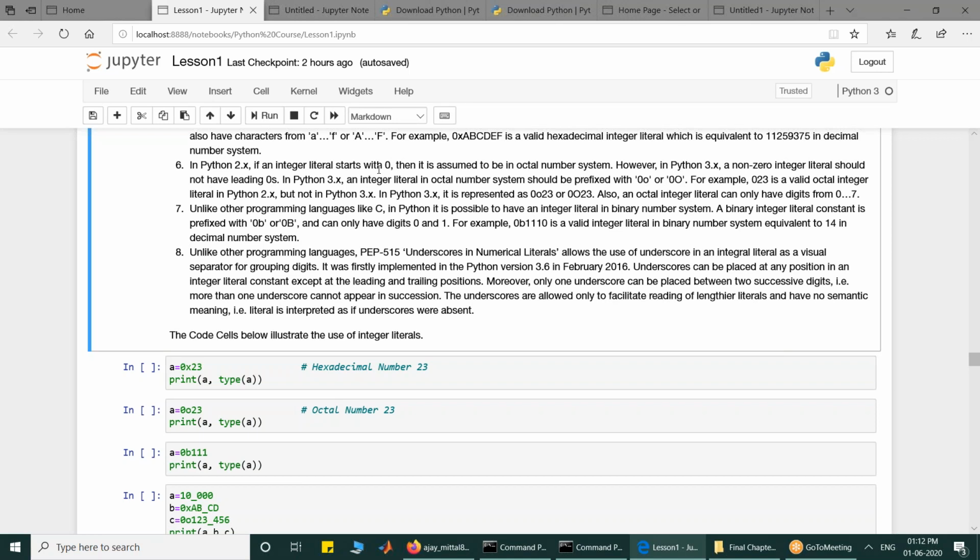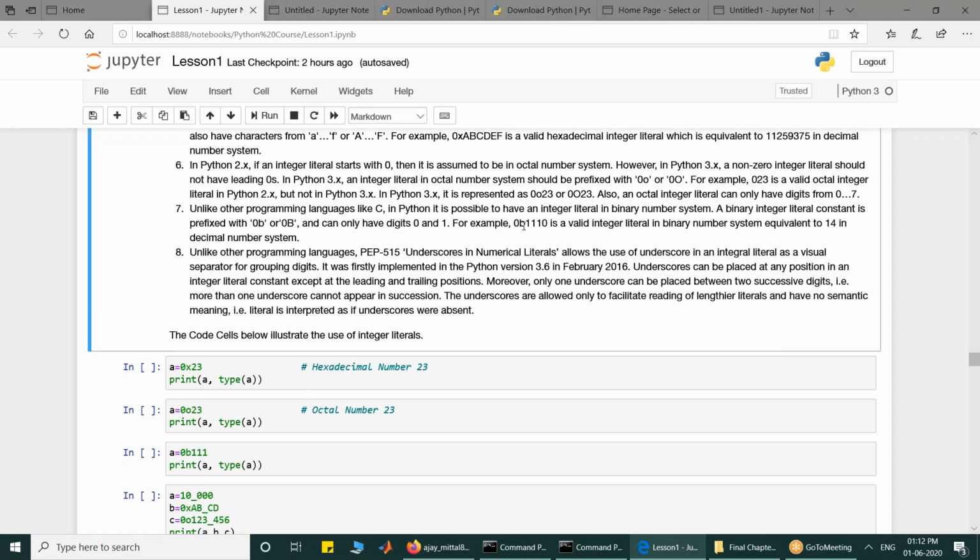In binary number system, you can also write a literal constant, and binary literals are not available in other programming languages like C. So this is a new addition in Python. You can write a number in binary by prefixing it with 0b. So this is a binary number.